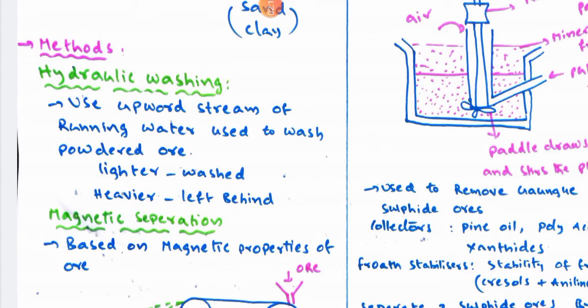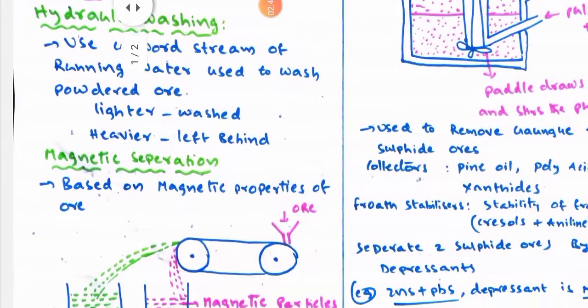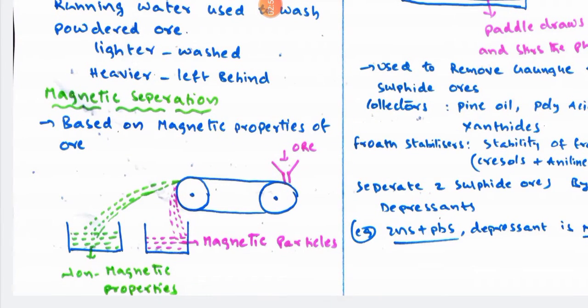When the moving water is poured on the ore, all the lighter impurities are washed away, and all the heavier compounds are left behind. These heavier compounds are the useful particles, and the lighter particles are the unwanted compounds. Okay, this is called hydraulic washing, and the second process is magnetic separation.